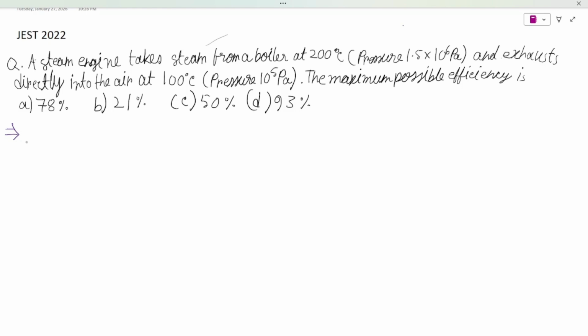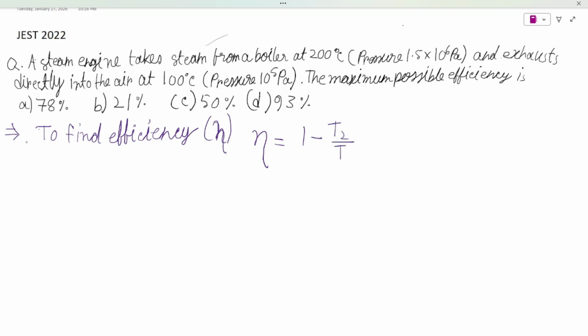So, what is the formula of efficiency? To find efficiency, the formula is eta equals 1 minus T2 by T1.